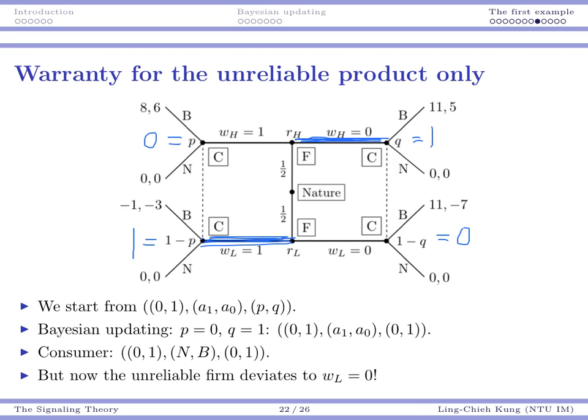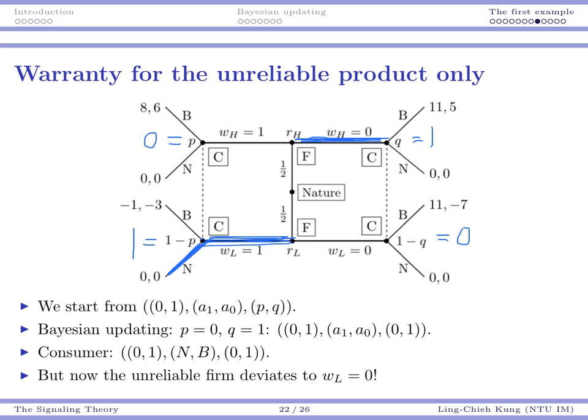In this particular case, if I observe a warranty, I know the product is bad, and my utility of buying the product will be -3. Compared to that, 0 is better, so I will choose not to buy it.